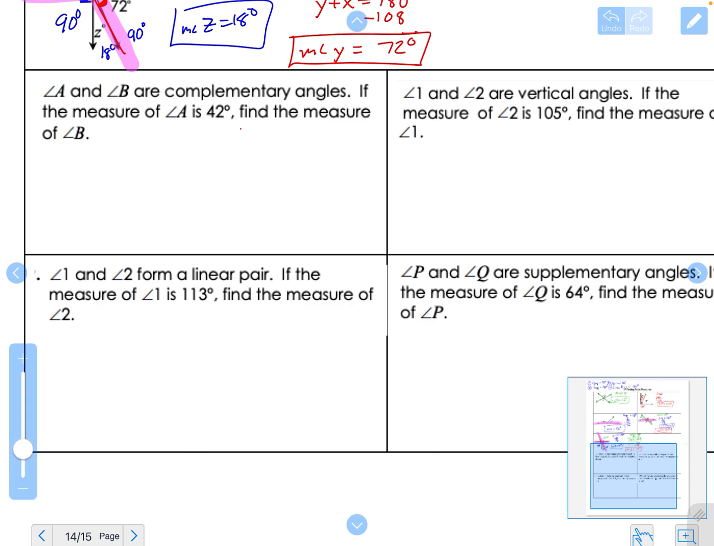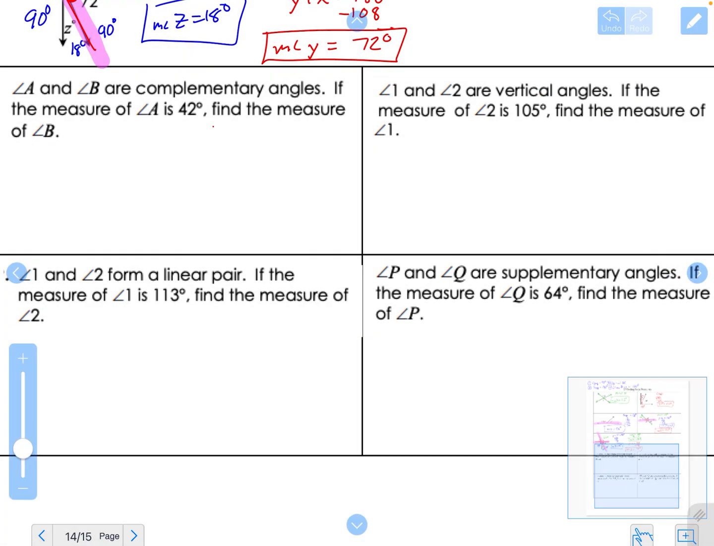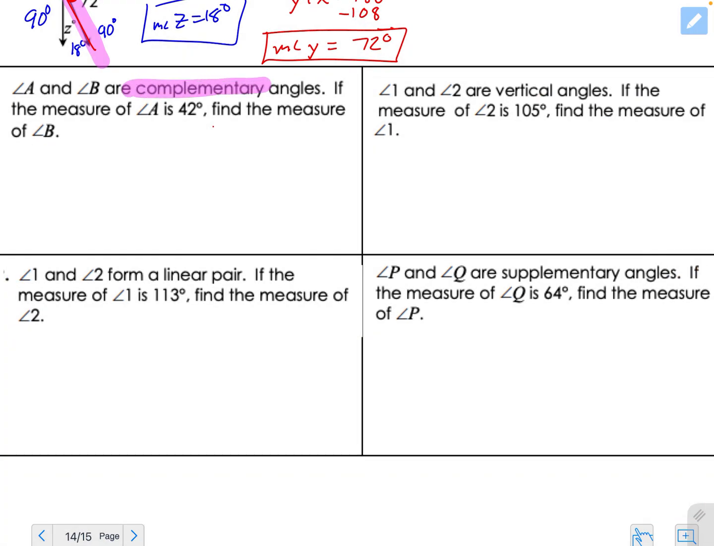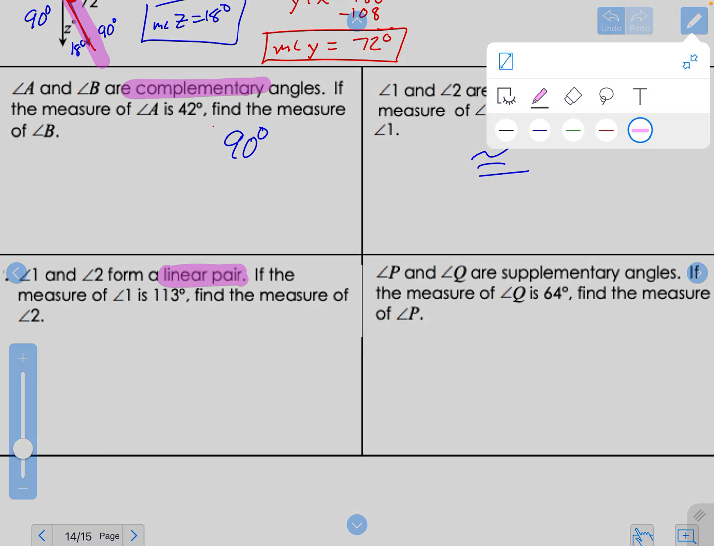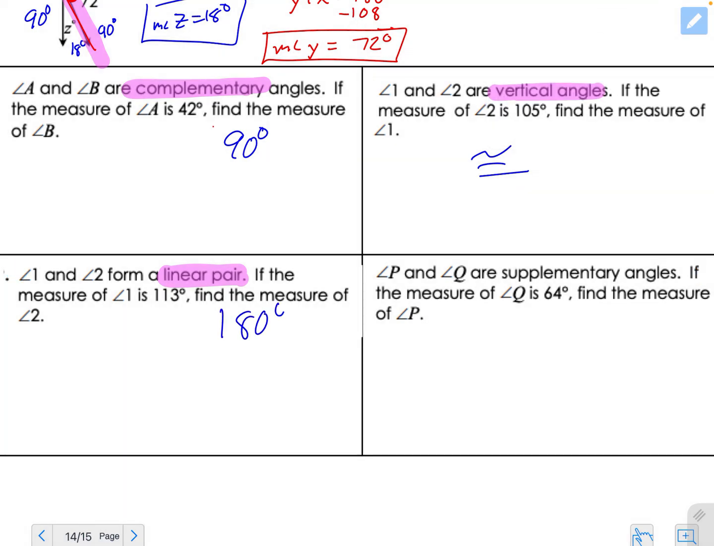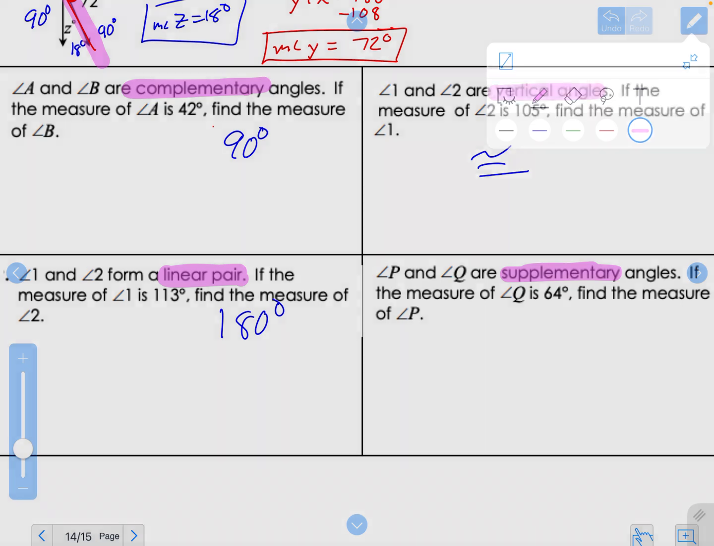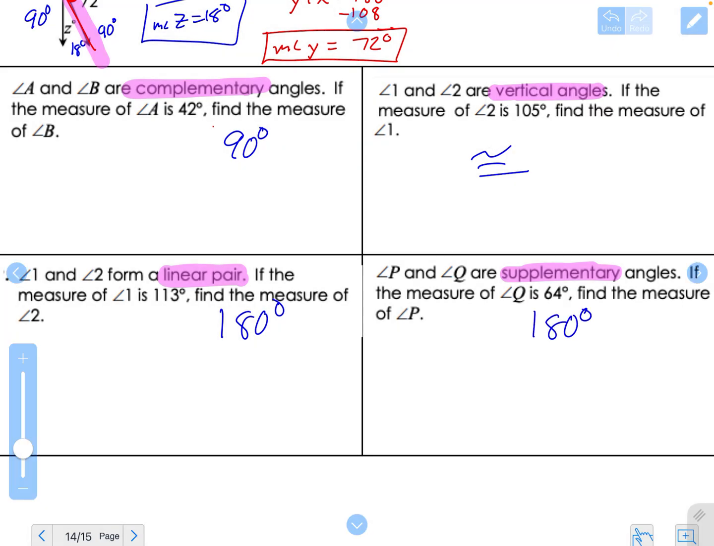So these next four give you the information you need. It tells you that they're complementary and are 90 degrees total. It tells you that they are vertical angles, which means they are congruent. It tells you that they are a linear pair, which we know is 180 degrees. And it tells you that they are supplementary, again, which is 180 degrees. I want you to go ahead and find these on your own and check them with the class notes.